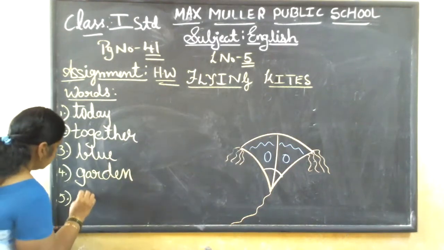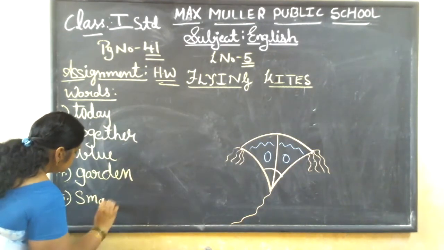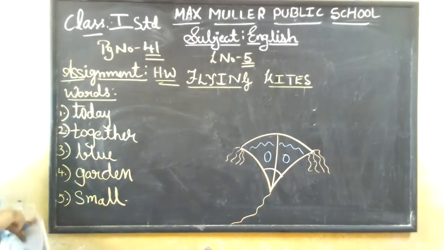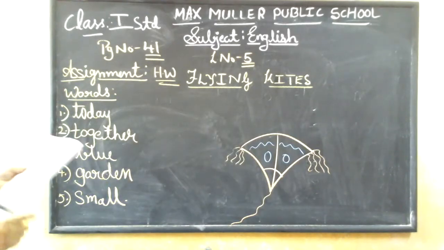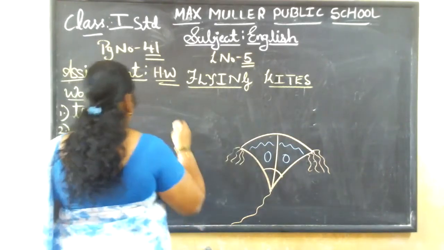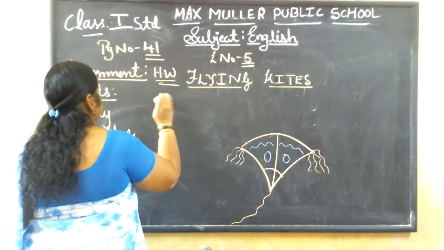Okay. Yes. Next is small. Yes. Whose kite was small, children, in the story? Yes. Neha's kite was small. Yes. Next one.